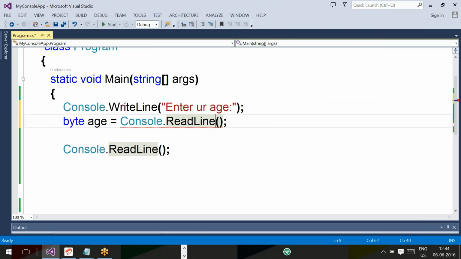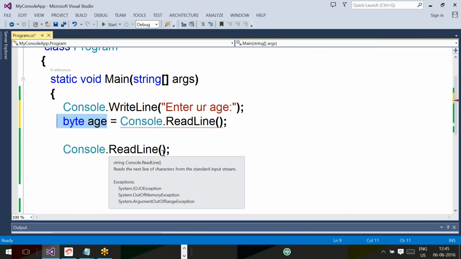It returns the 20 entered by the user with double quotes, because the method return type is string. That string value you are trying to assign into a byte variable, and that's why it is throwing an error.